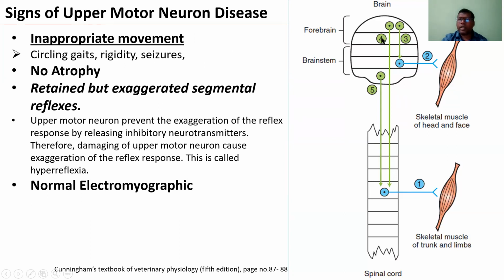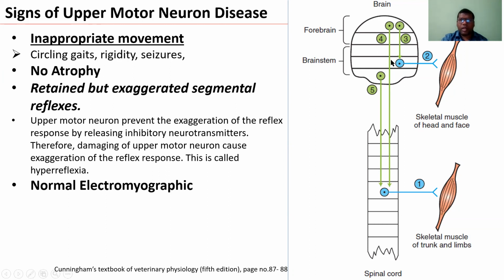If some area of the brain is damaged, this upper motor neuron will not work properly, even if the sensory information is being sent properly. The higher center and the reflexes control locomotion, posture, everything, so they control movement, location and posture.